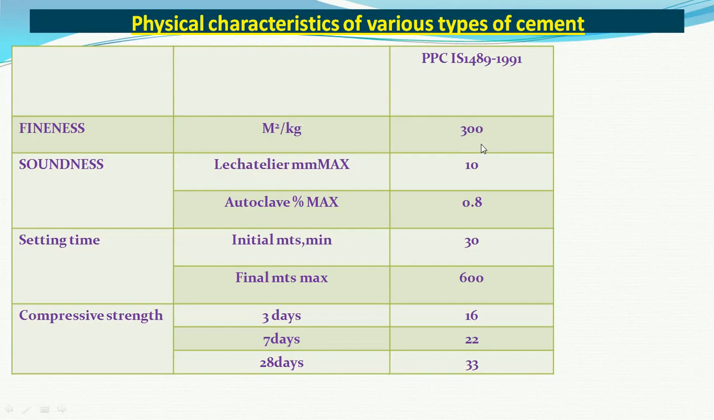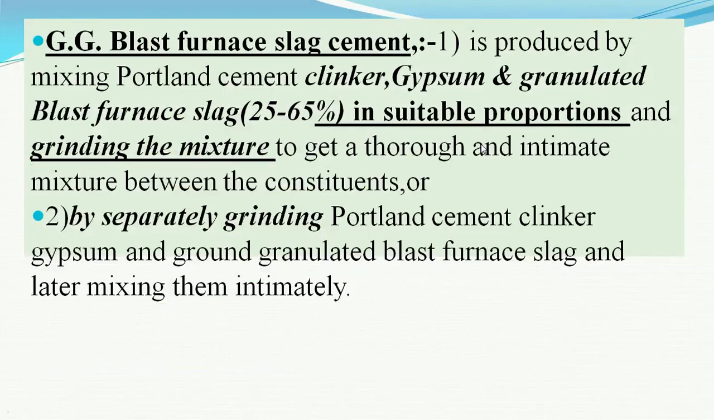Now friends, again a similar type of cement, wherein instead of the fly ash, the ground granulated blast furnace slag is being used as a pozzolanic material. That cement is known as ground granulated blast furnace slag cement. In this cement, the OPC, ordinary Portland cement, is being replaced by 25 to 65% by the granulated blast furnace slag.